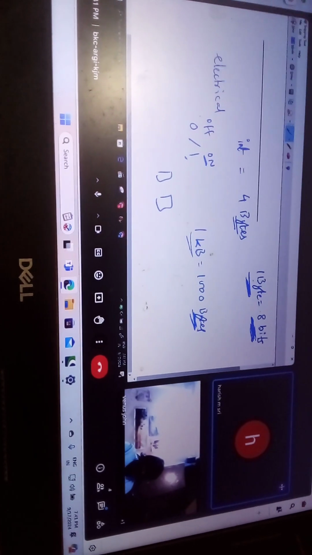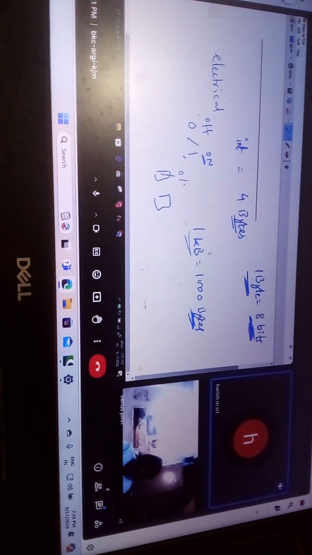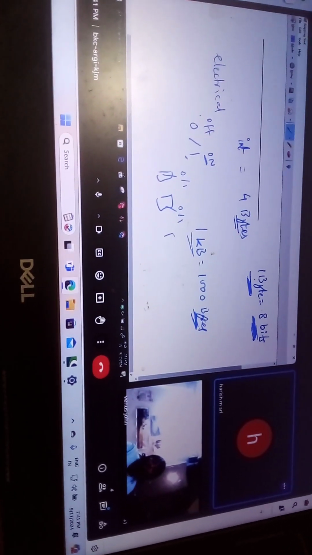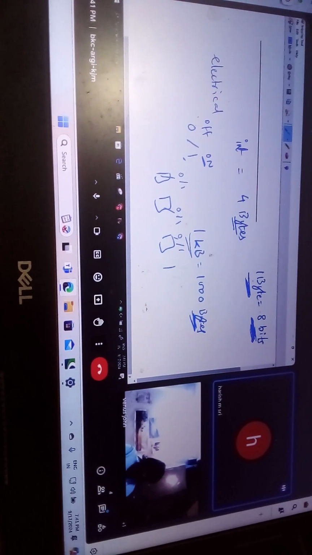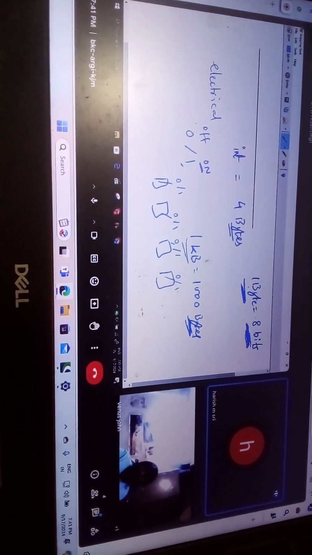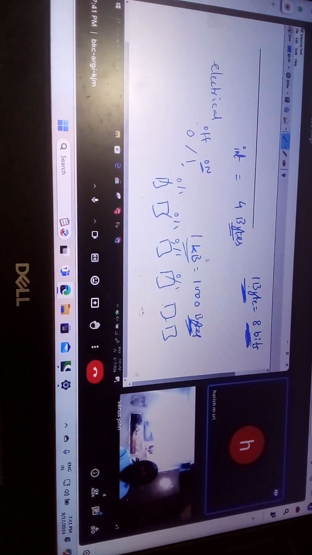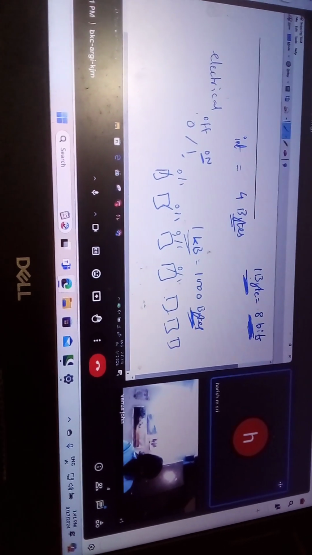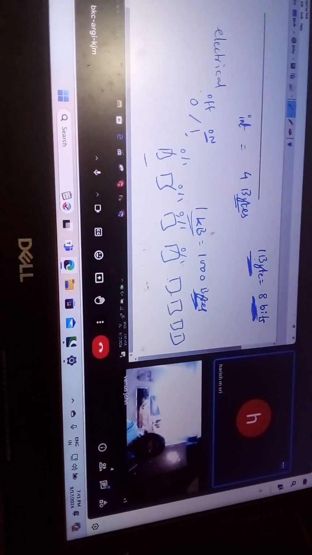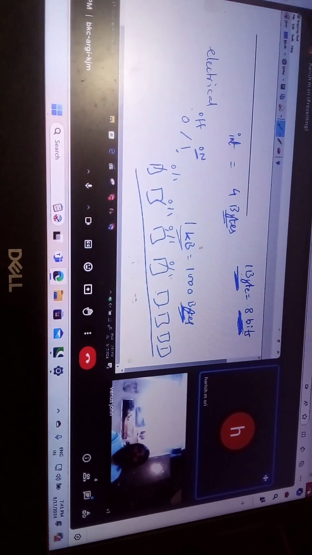Every bit is now either going to be a 0 or a 1. Like that, you will have 1, 2, 3, 4, 5, 6, 7, 8 bits in 1 byte.